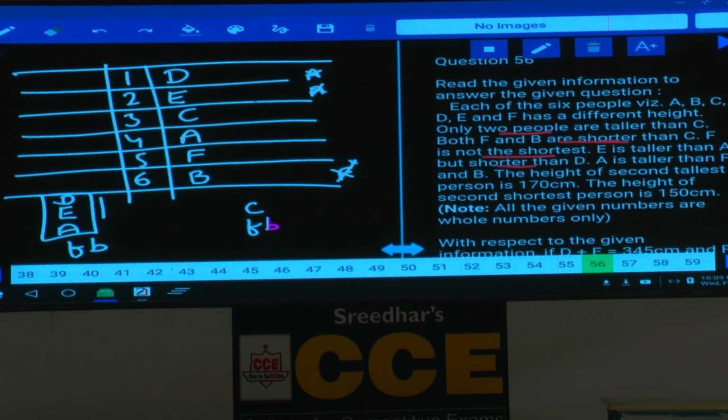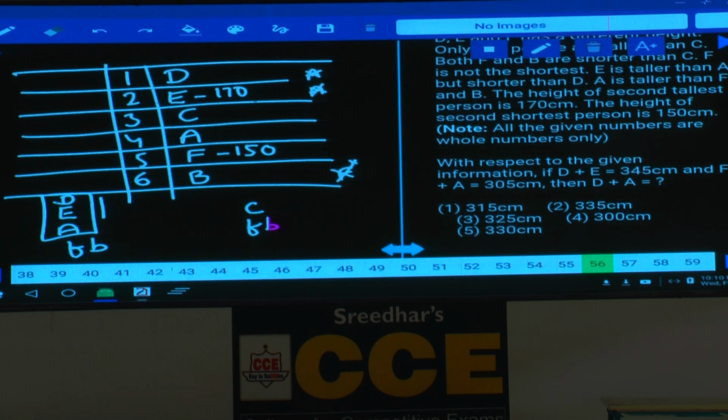And the height of the second tallest person is 170. The second tallest person E is 170, and the second shortest person is F. F is 150. F is 150 and E is 170. Then, with respect to the given information, D plus E equals 345. As D plus E equals 345, D plus E is how much? D plus E is 345.